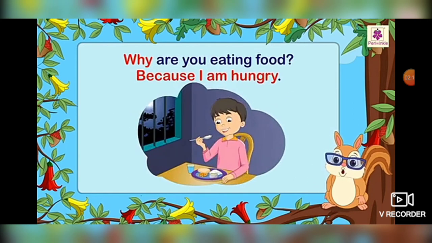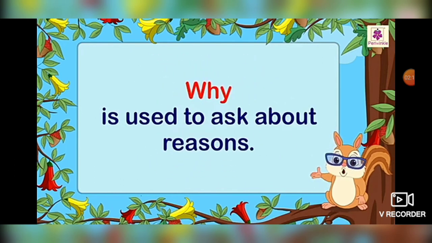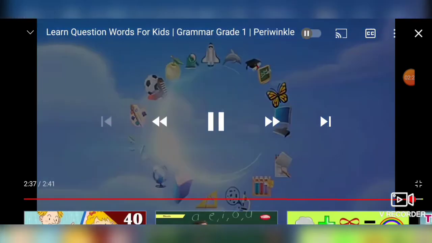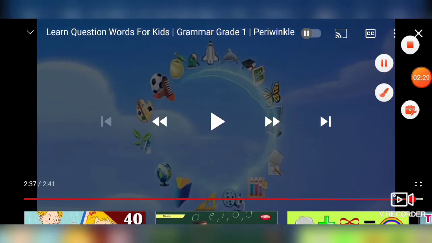Next is why. Why are you eating food? I am hungry. Why do we use why? Why is used to ask about reasons. जब हम किसी से किसी का reason पूछते हैं then we use why. So students, these are the question words.